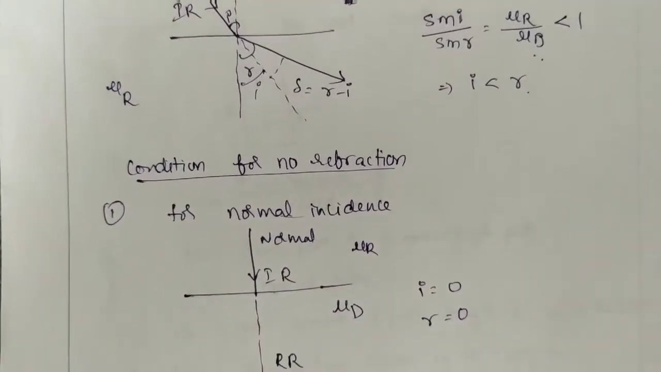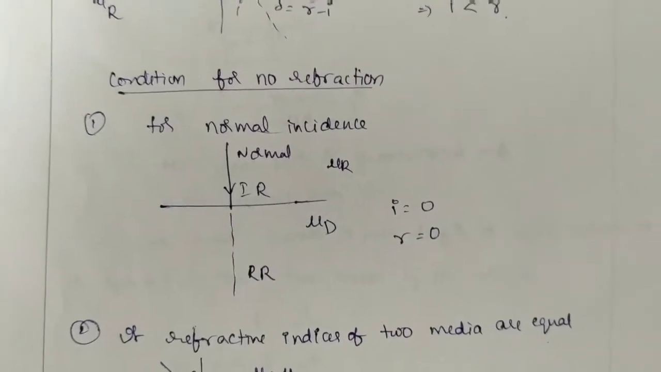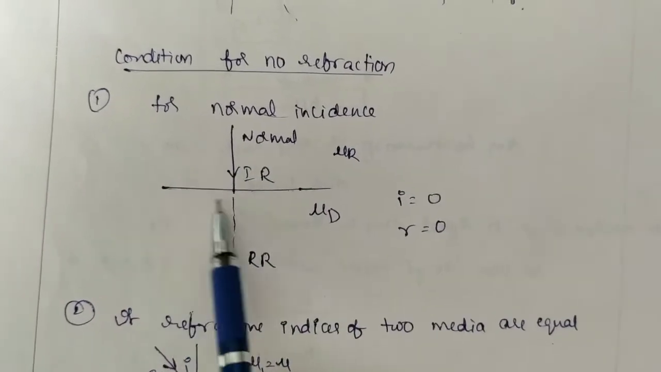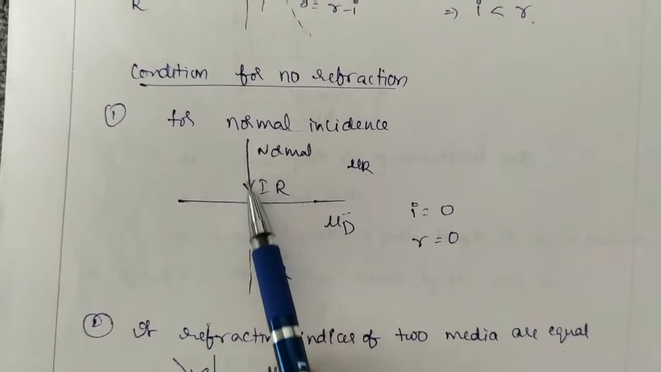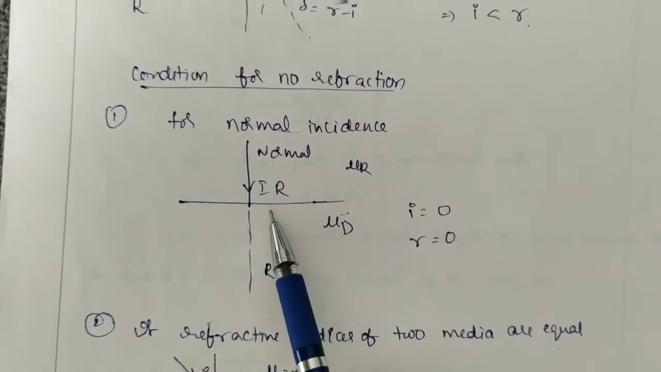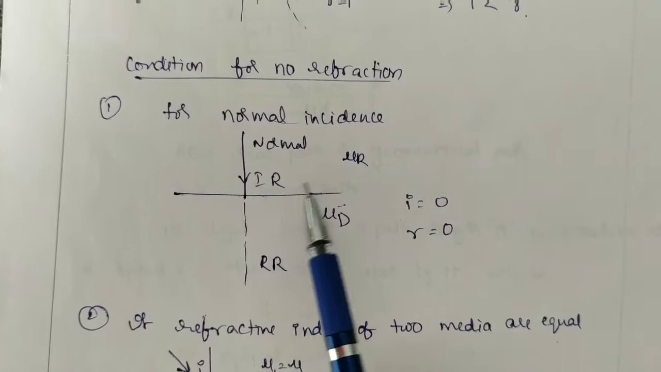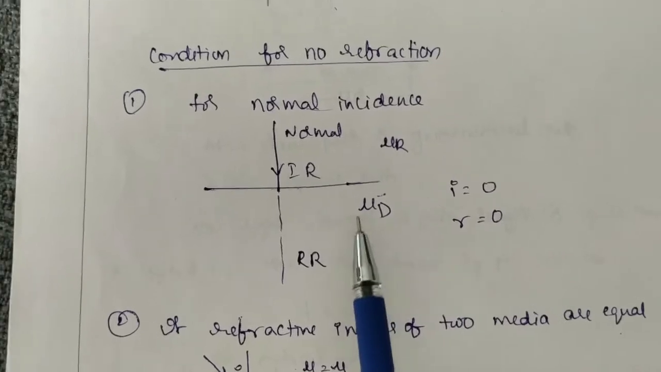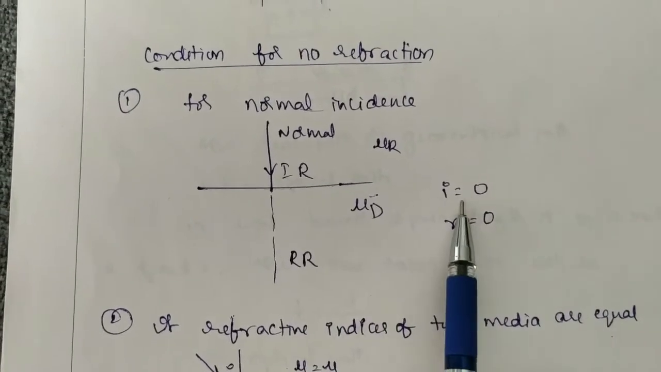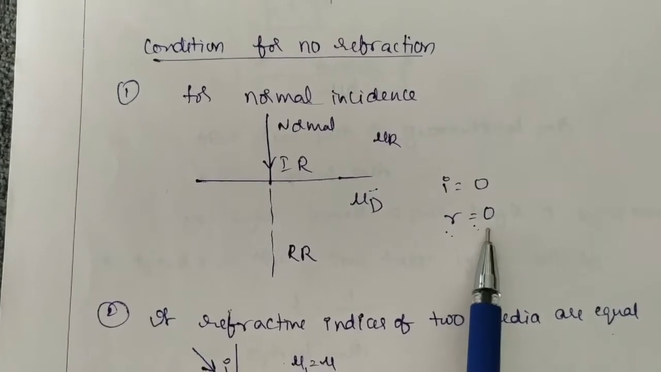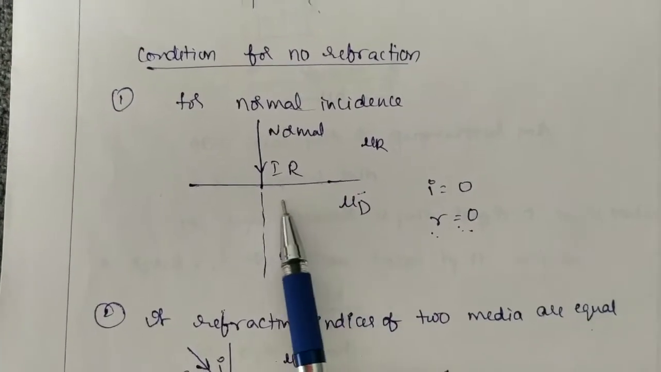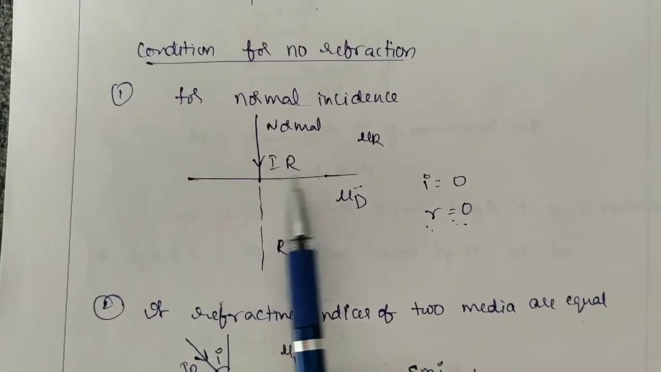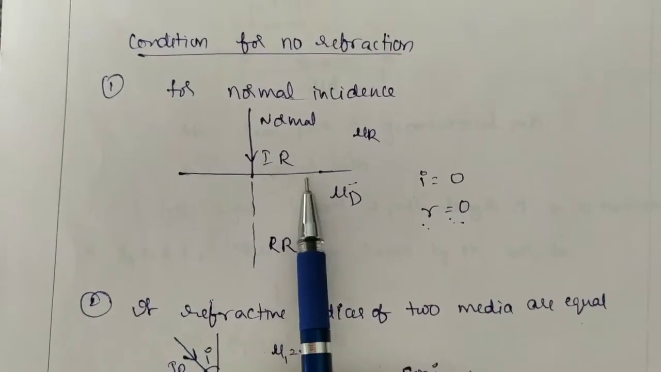Now see the condition for no refraction. So when the light does not bend, for example, if the light is incident normally, here this is the boundary separating the two media. If the light is incident along the normal, then the angle of incidence is equal to 0 and the angle of refraction is also equal to 0. So that means when the light is incident along the normal, the light does not bend. This is the first case.